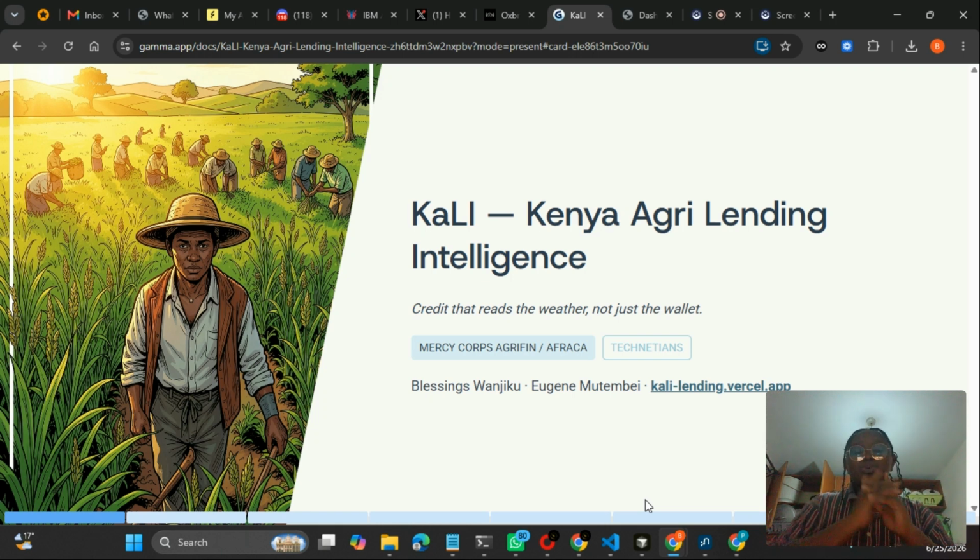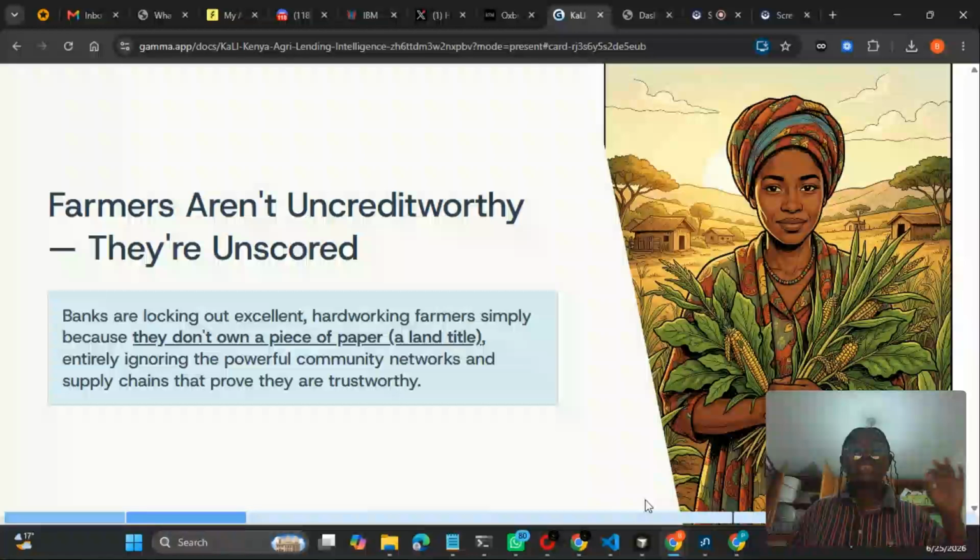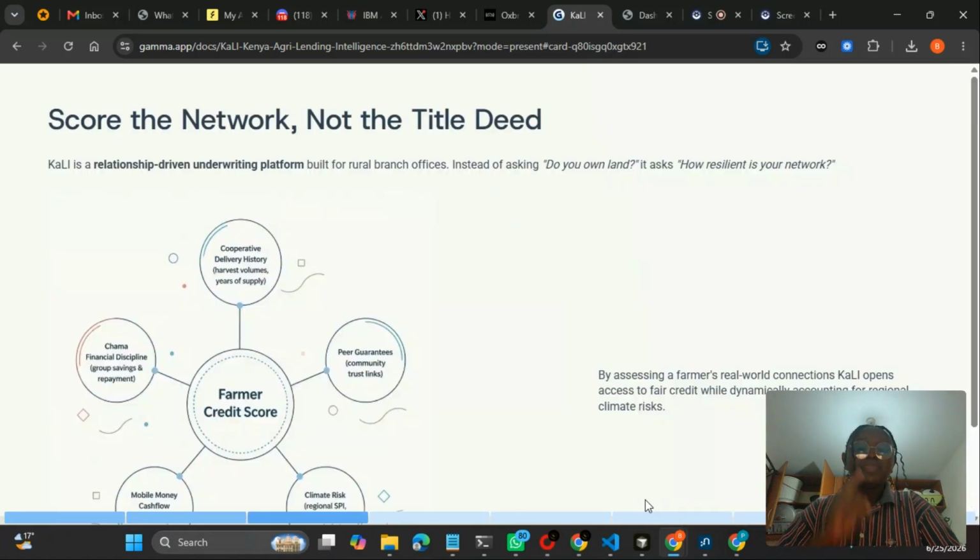Now, we realized one major issue when it gets to farmers within Kenya and Africa. They are unable to access loans for two major reasons. One, they might not have collateral, and two, they might not have an active banking transaction status. That automatically means that banks are unable to give them loans. And honestly, it makes sense, but that doesn't mean that we can't create a solution for them. So that's why we created Kali.